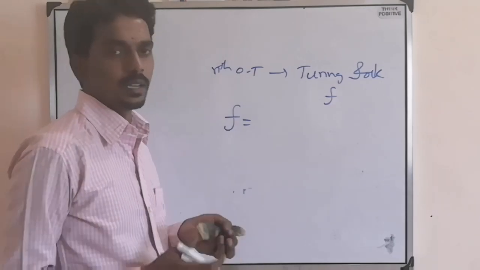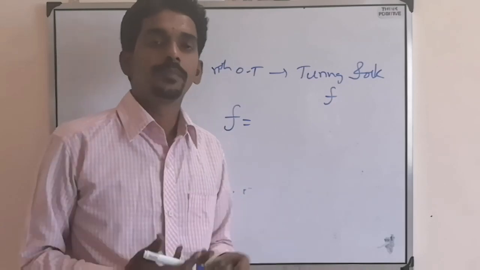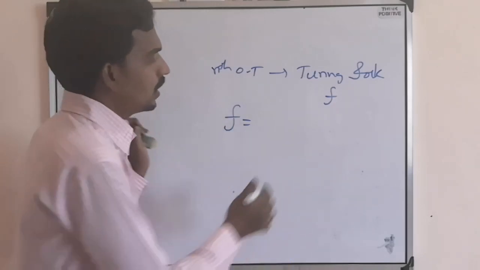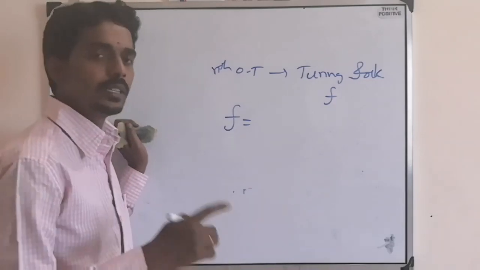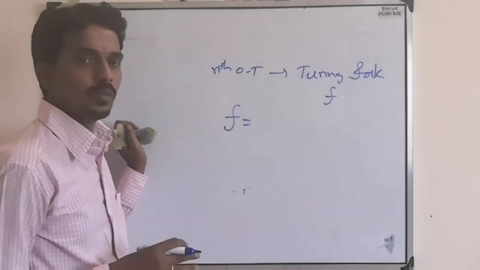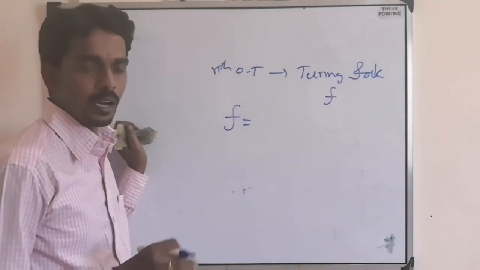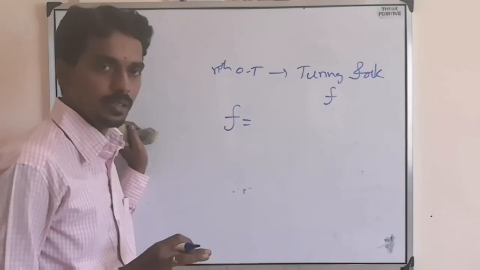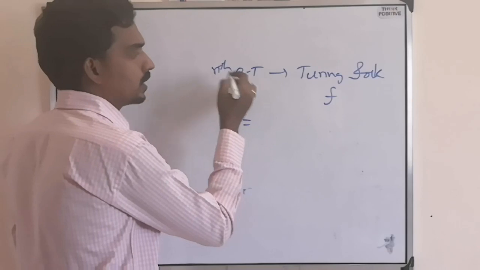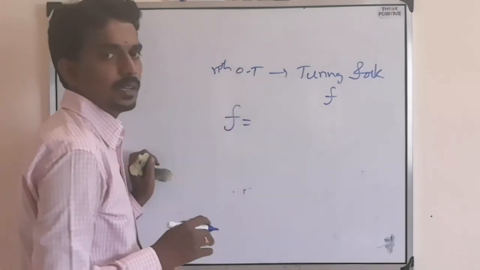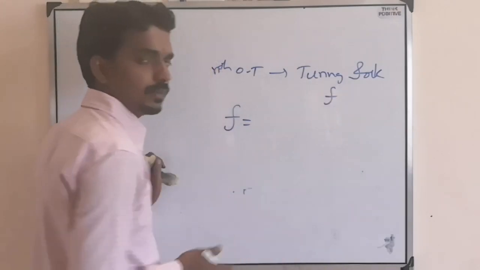That is called resonance. Resonance means both systems vibrate with the same frequency. So here the tuning fork frequency is F, and that is in resonance with another, suppose, closed pipe's third overtone.